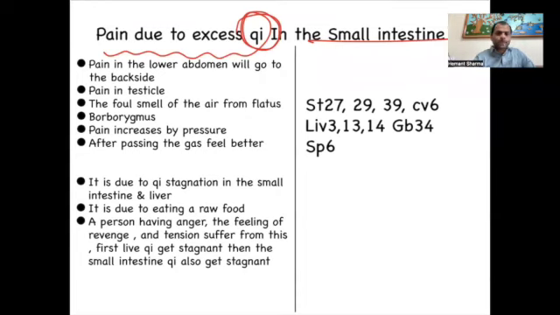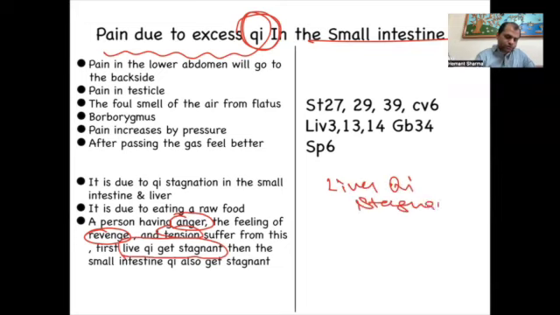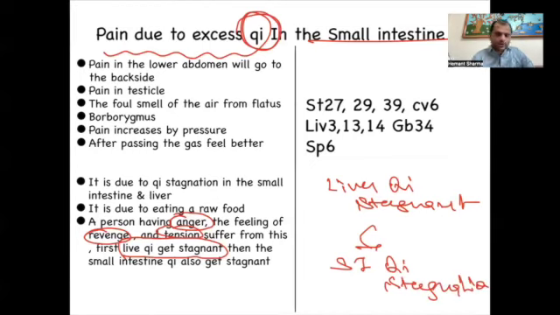When the person has anger, a feeling of revenge, or too much tension, first he will get liver chi stagnation because of the anger or these emotions. Then he gets small intestine chi stagnation. Liver chi stagnation and small intestine chi stagnation because of these emotions.